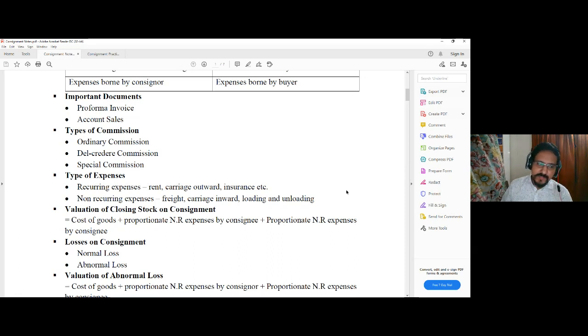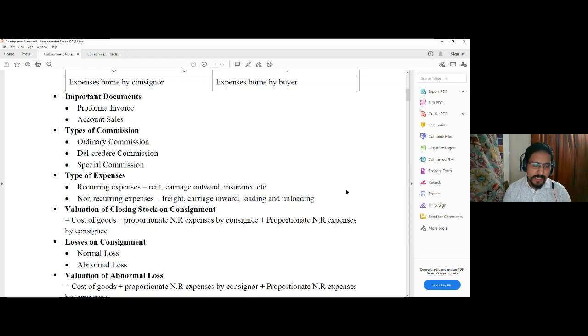Since this is a closing stock, in order to prepare your final accounts, that is the balance sheet and trading P&L account, you need to value this closing stock, because we know that closing stock related adjustment is to be done at the end of the accounting period. That closing stock may be anywhere, at your shop, at your godown, or with the consignee itself. So that valuation of closing stock is required to be done.